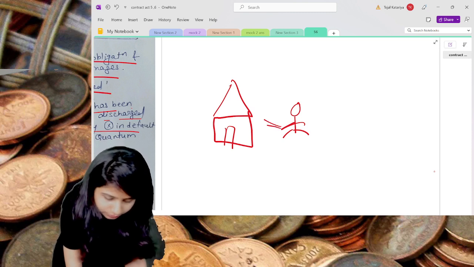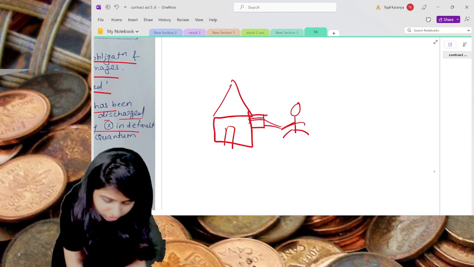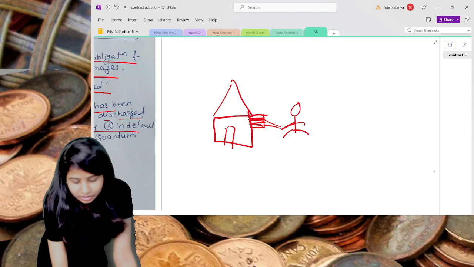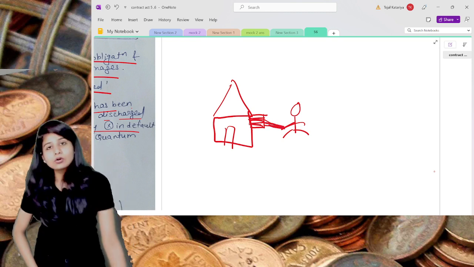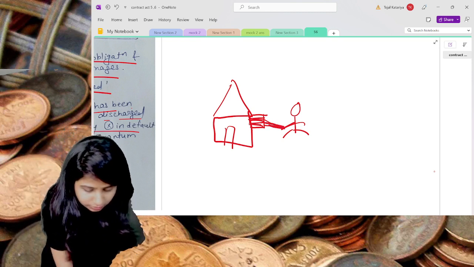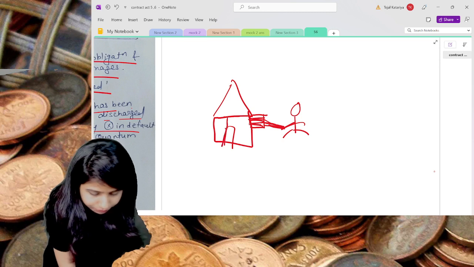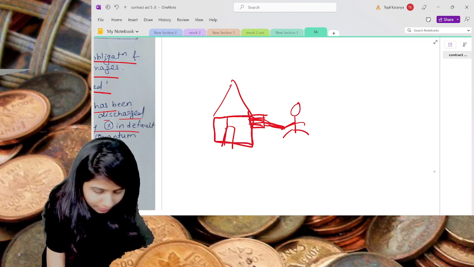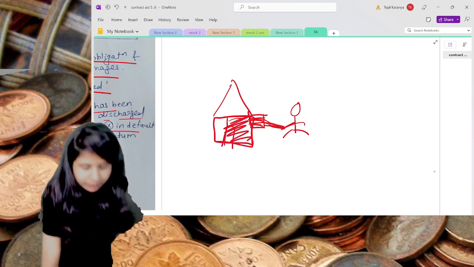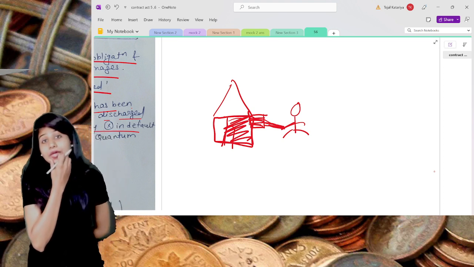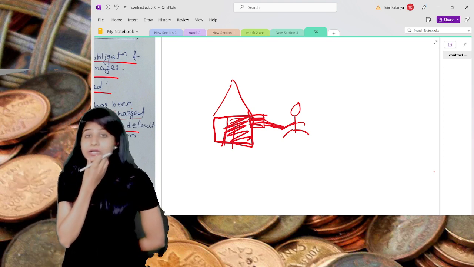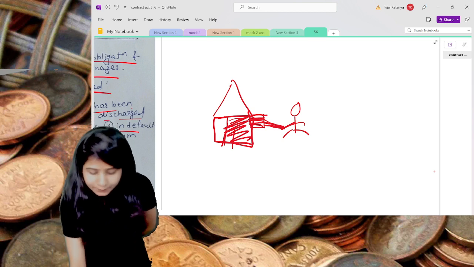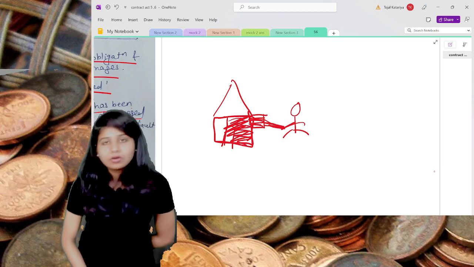Assume this is the brush and this painter is painting your house. What happened is, this painter painted this much of your house, and the remaining part you don't allow him to paint.